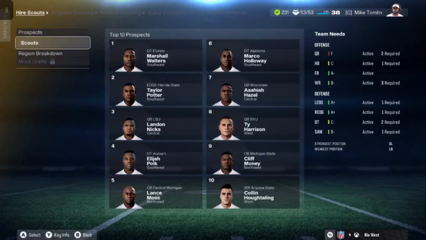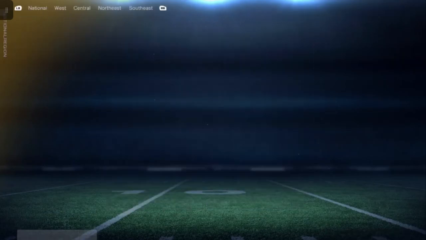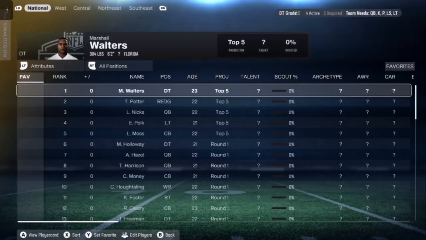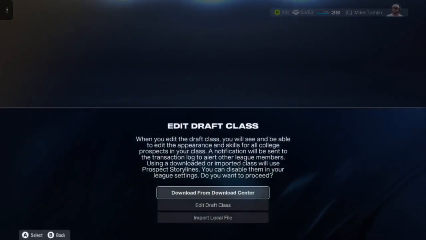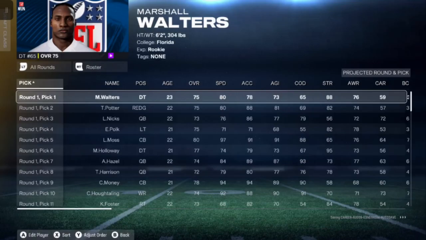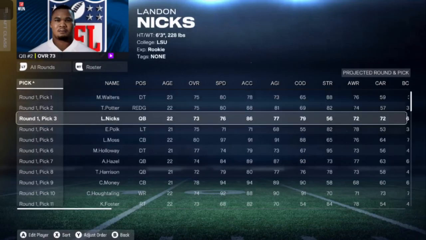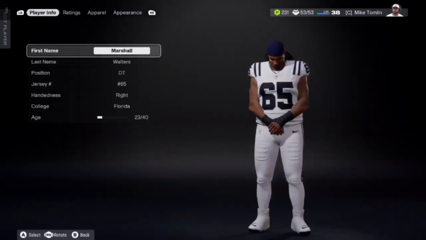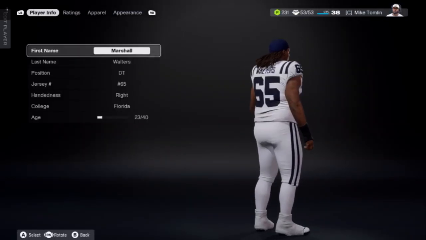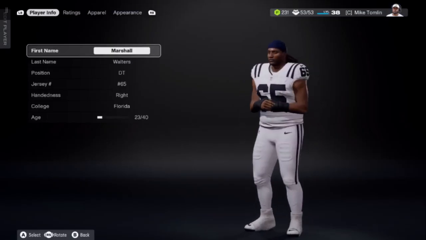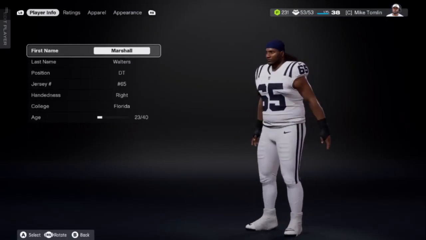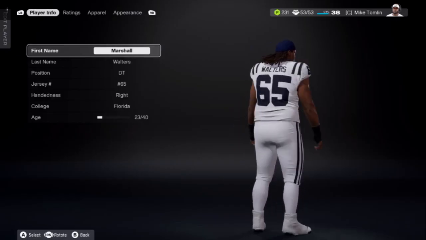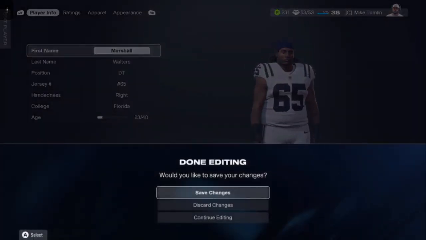So we're going to go into prospects. This is an auto-generated draft class right here. I'm going to go into this draft class and click edit just so I can show you. There's a defensive tackle right there, Marshall Walters. You see he has a defensive tackle's build. That's how the average defensive tackle looks. All right, we'll back out. We won't save those changes.